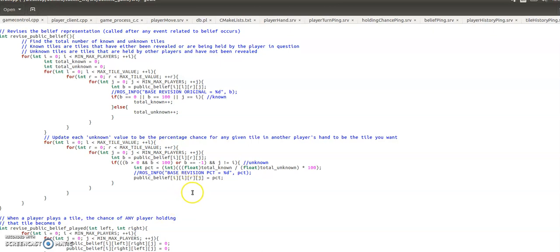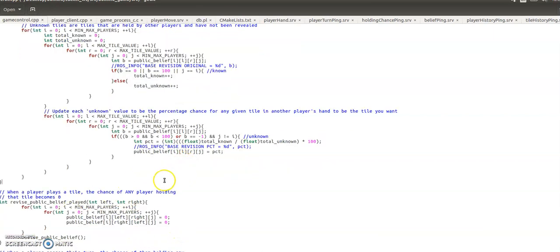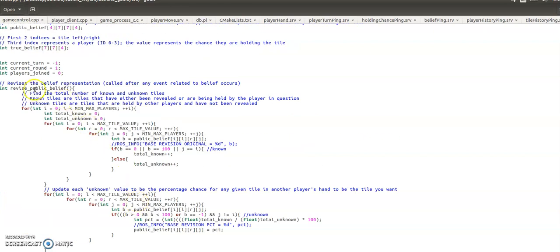So I'm going to talk about the game process underscore C, which is the Prologue wrapper process, in this video. But the last one cut off, so I'm just going to talk about the revised public belief function. I didn't really finish talking about this, but it's very simple. It just means that there's no chance anyone else can be holding a tile that's already been played. So we'll go to revised public belief.